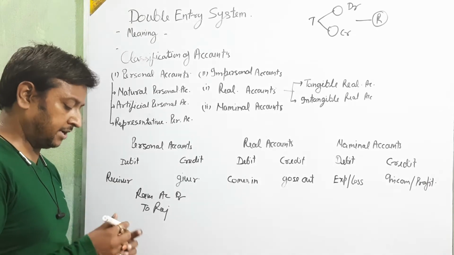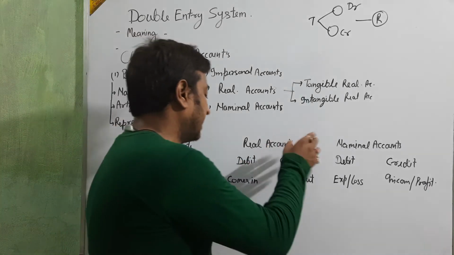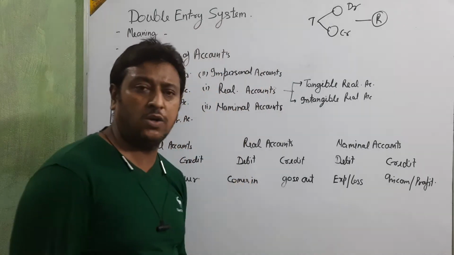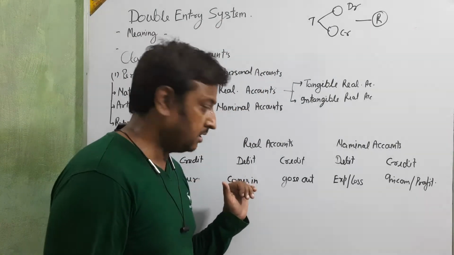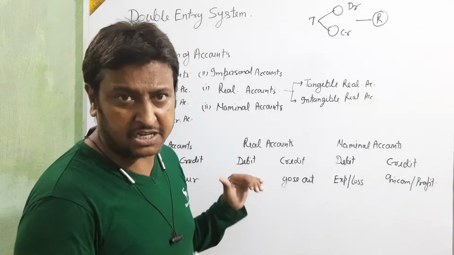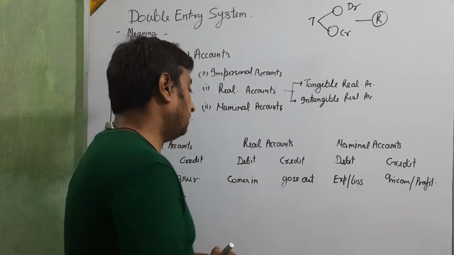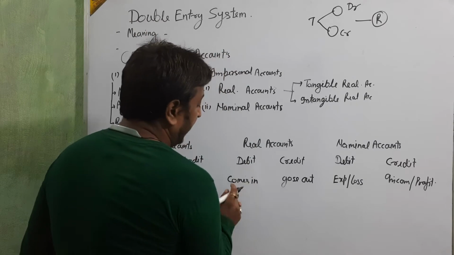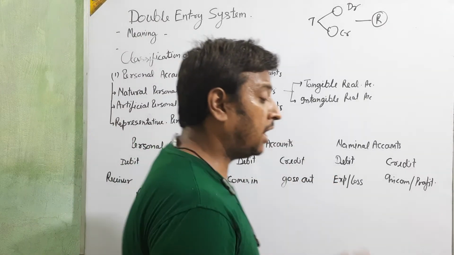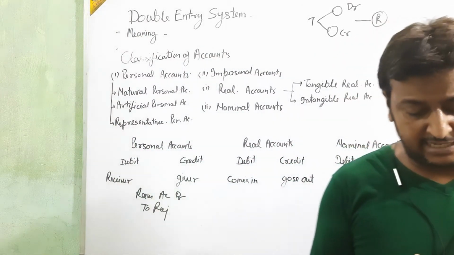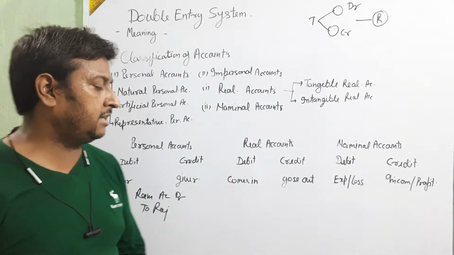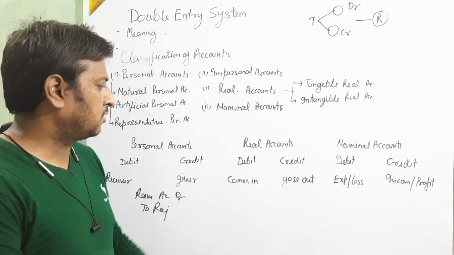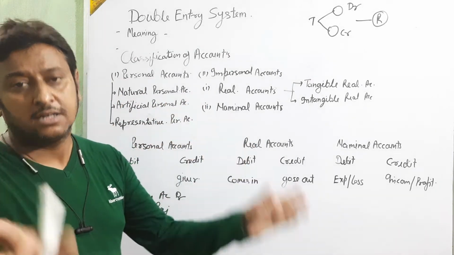Clear? Okay. Now I am going to the next, the real account. In the real account, again for debit and credit, what comes in? Come in means comes into the business. So what comes into the business is debit, and what goes out is credit. Okay, what comes in is debit, what goes out is credit.